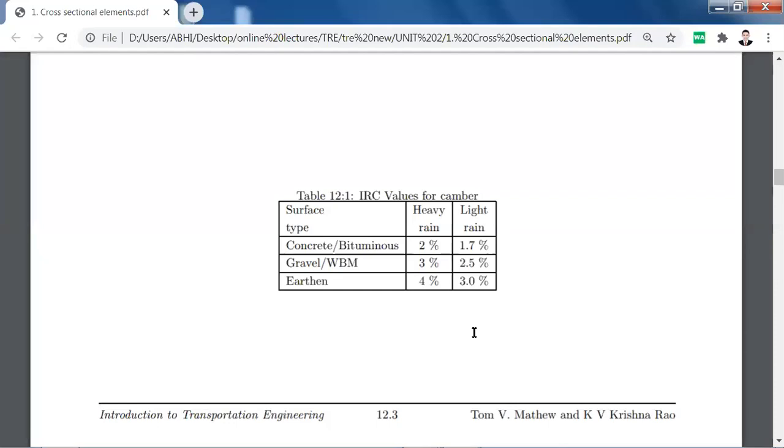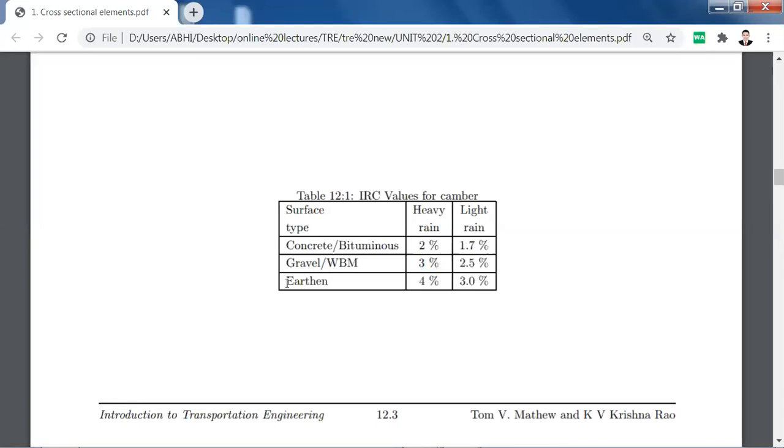For heavy rain to light rain, 2% to 1.7% for concrete roads. This is the value of slope, means camber, that is the horizontal slope. For water-bound macadam roads, that is WBM or gravel roads, for heavy rains you can provide 3% to 2.5% of cross slope.